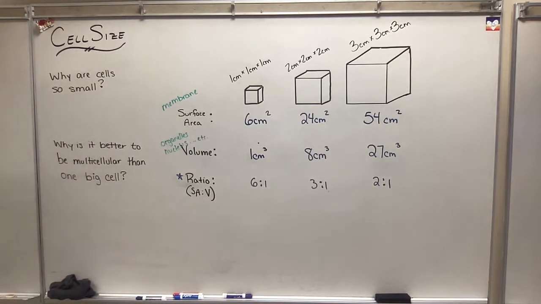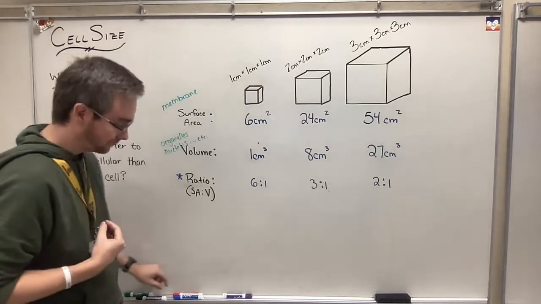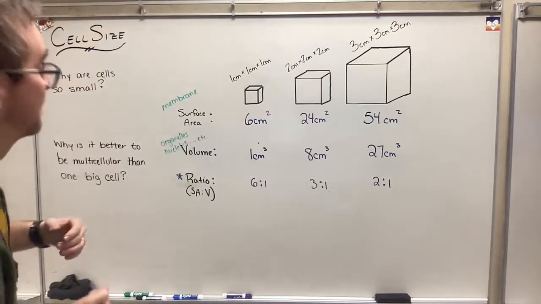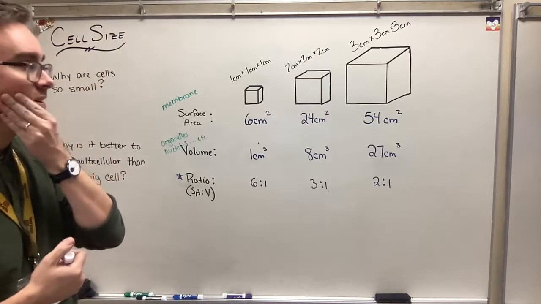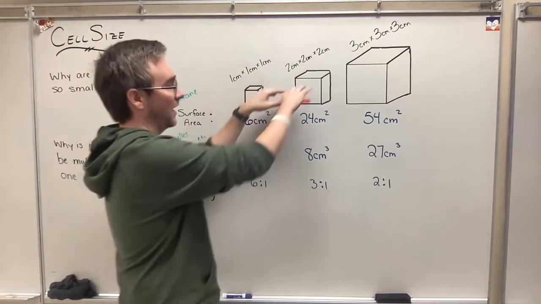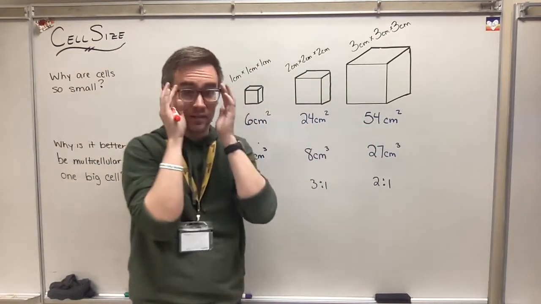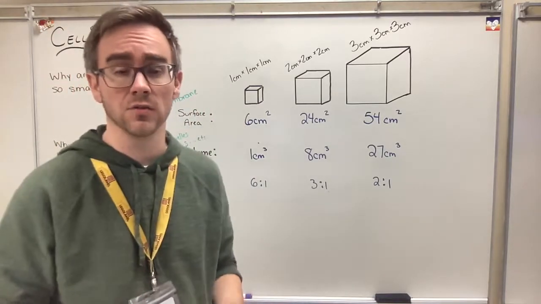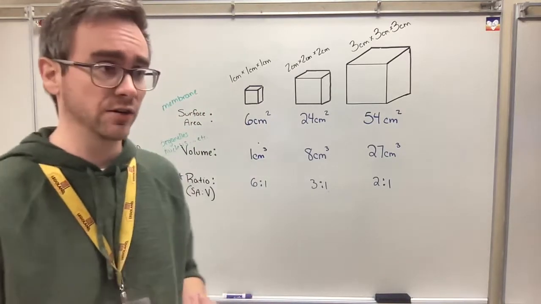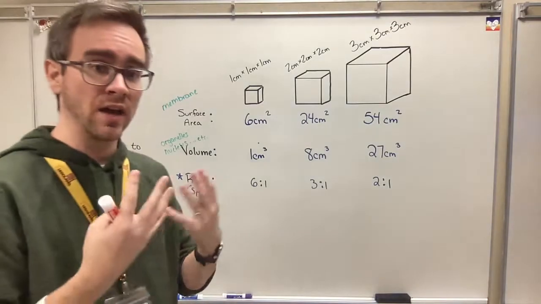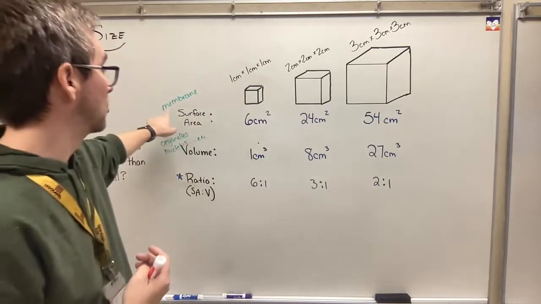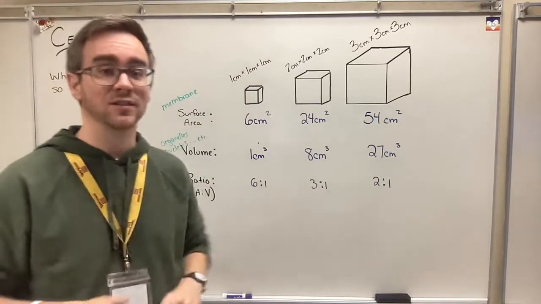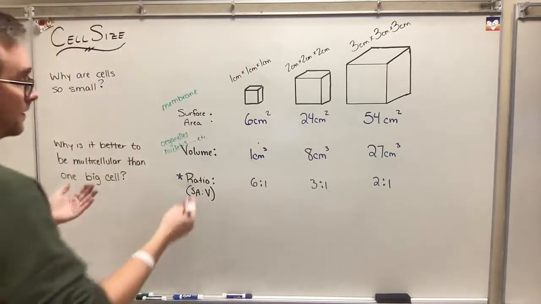So now let's apply an actual situation and see how this matters. Let's say each one of these is a cell. I have my cell membrane. I have my stuff on the inside. Let's say I'm going to do a workout, and my body is going to require a lot of glucose because I need a lot of ATP, a lot of energy. So my body is going to bring in a lot of glucose. That glucose is going to have to go across that cell membrane on the outside and go into my cell. It's going to diffuse through facilitated diffusion.